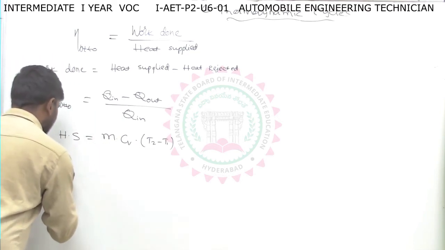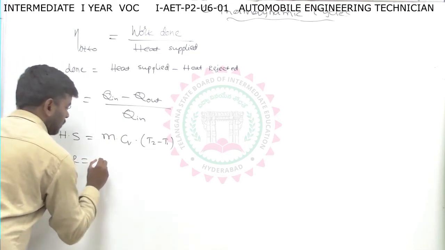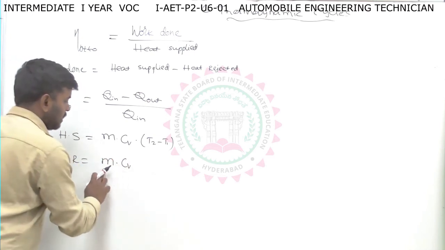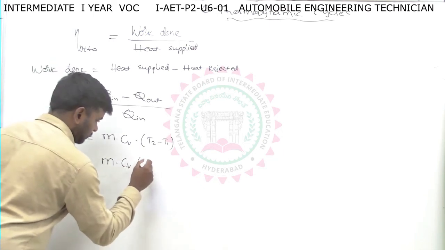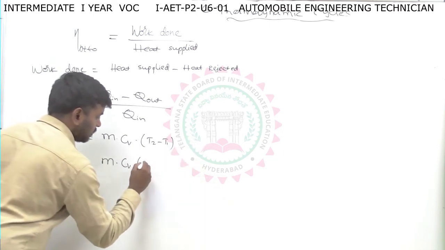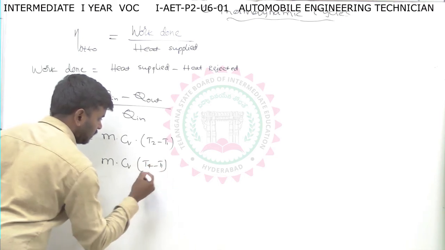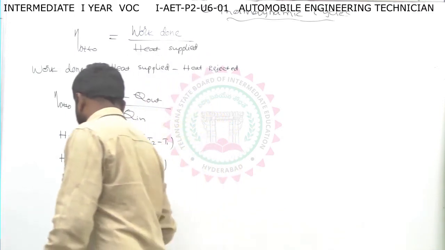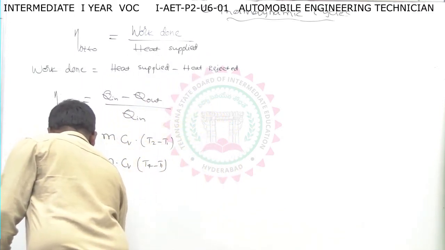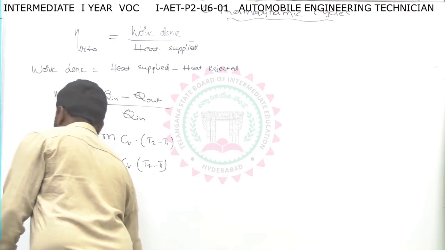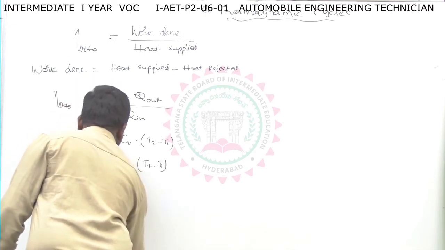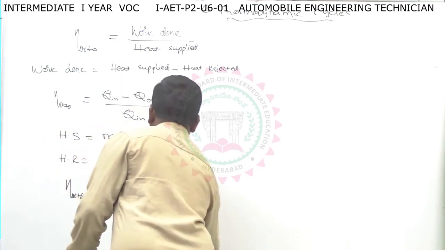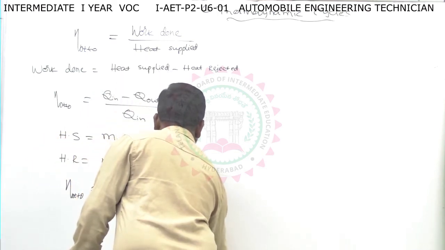Heat rejected equals m Cv, again at constant volume, in process 4 to 1, so T4 minus T1. Now substitute this in the equation: the efficiency of Otto equals m Cv (T3 minus T2) minus m Cv (T4 minus T1) by m Cv (T3 minus T2).